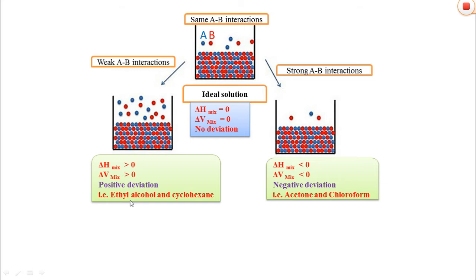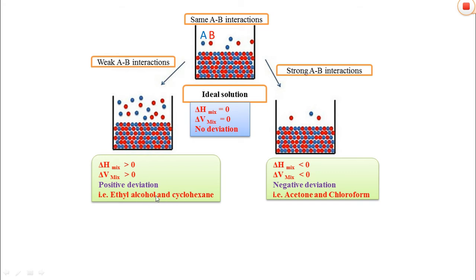That's why they cannot form hydrogen bonding strongly. Therefore there is an increase in the escaping tendency of the ethyl alcohol and cyclohexane. That's why there is an increase in the vapor pressure or partial pressures of the constituents.